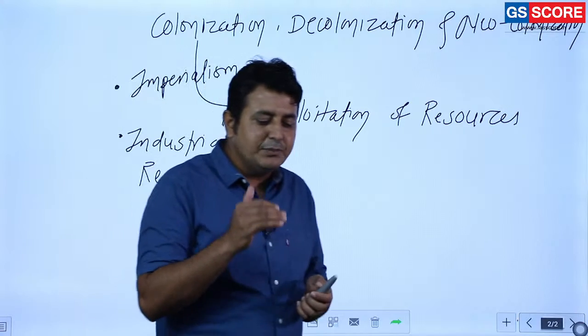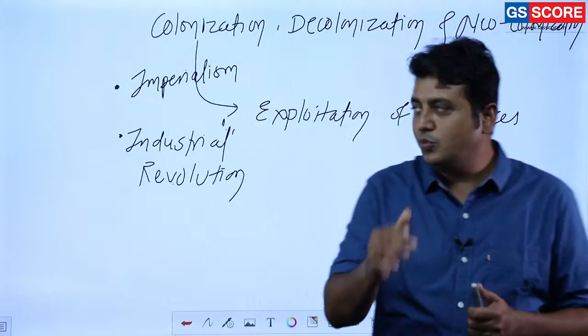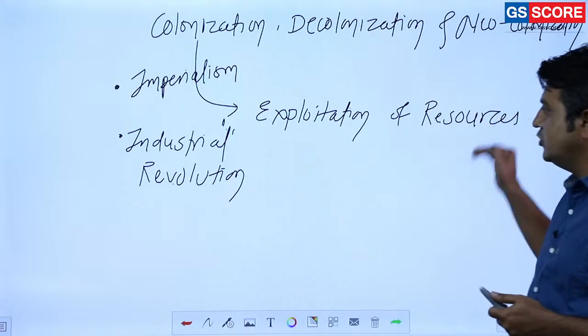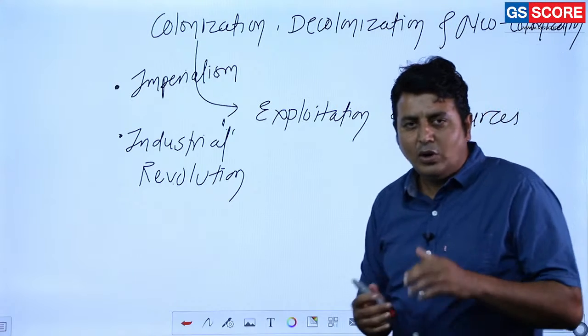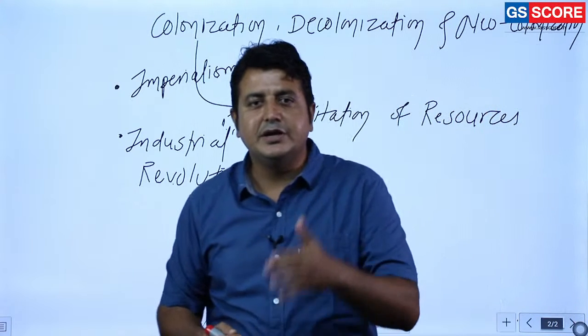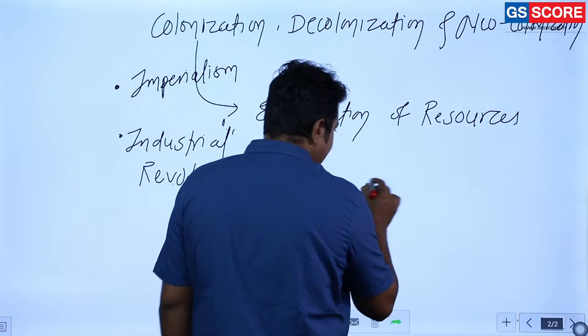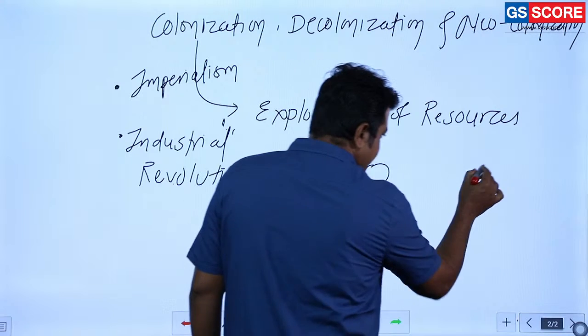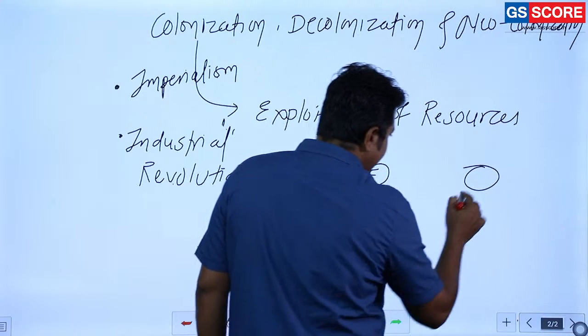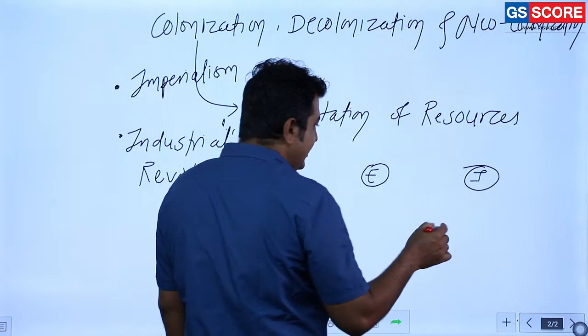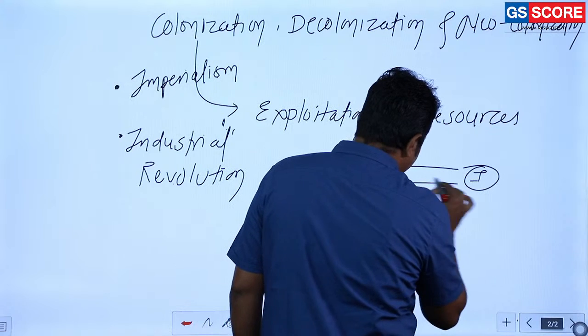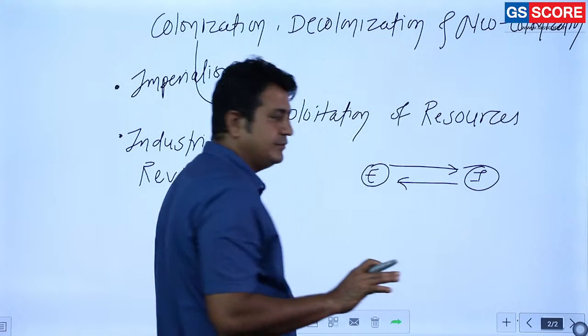So what is the purpose of colonialism? As we have mentioned here, exploitation of resources. What is the basic difference between trade and exploitation of resources? In trade, if this country is England and this country is India, there is an exchange of goods and services with respect to money.